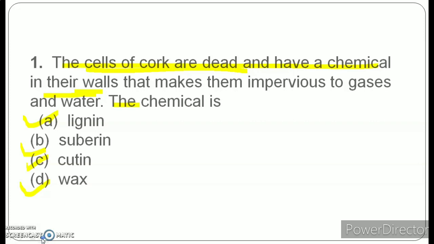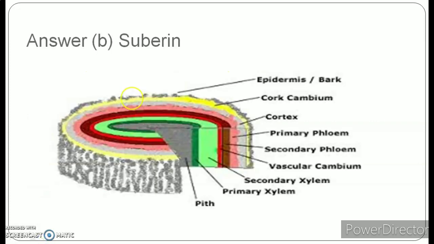Okay, so the correct answer for this question is option B, that is suberin. So you know, students, that suberin is the chemical substance that is deposited in the cell wall of the cork. Now apart from this, you should also understand that cork is the outermost protective tissue. Sometimes it is also termed as bark. So cork is the outermost protective tissue present at the periphery, and it contains dead cells, as you see here in the diagram.